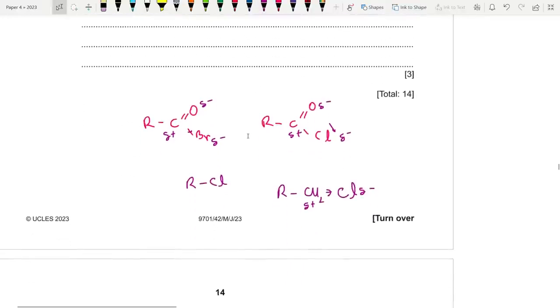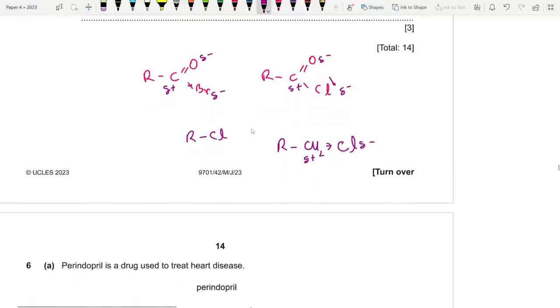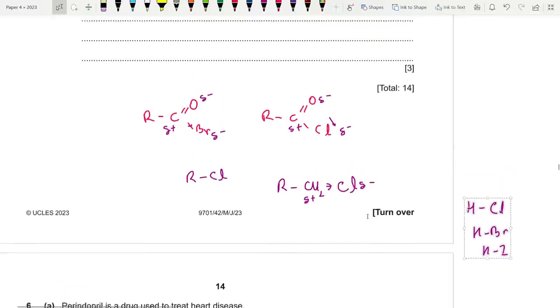So why so? Essentially, the C-Br bond is the weakest here. Why? It's kind of like that question we had on HCl, HBr, HI. What happened to the bond energy, or C-X bond, as we went down the group? The bond length increased due to the larger size of the bromine atom, so the bond energy decreased down the group due to the increased length and bigger size of the atoms.